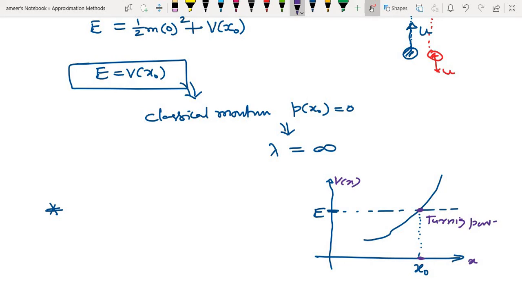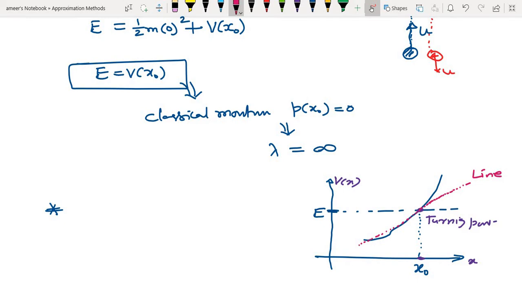So what do we assume here? Let us draw a straight line here.